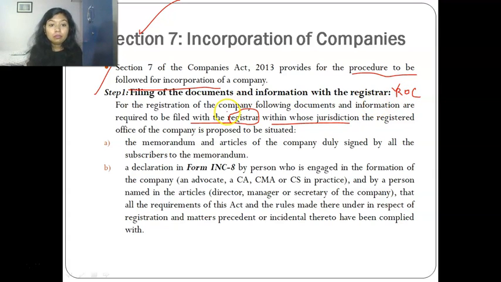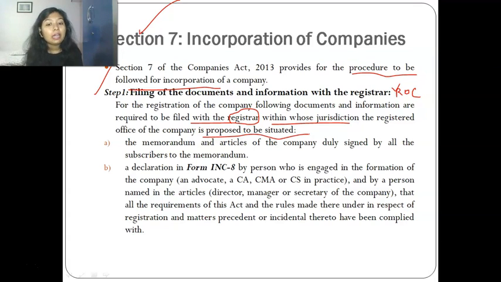Now these documents and information need to be filed with the registrar within whose jurisdiction the registered office of the company is proposed to be situated. Why is the word proposed written here? Because your company is not yet incorporated. We are following the procedure to make your company incorporated. At this point, you may or may not have the registered office.